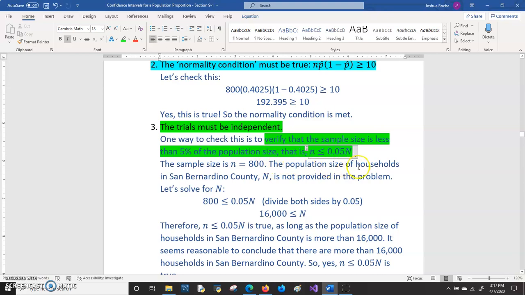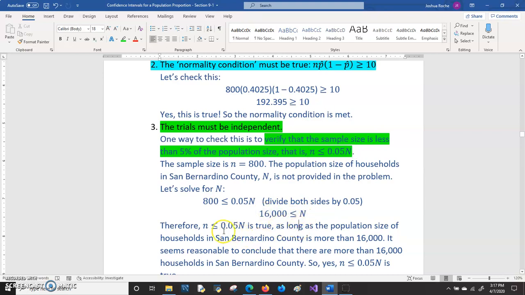The population size of households in San Bernardino County, so capital N, is not provided in the problem. But that's okay. We can not use it for now. We'll plug in 800 into this inequality and solve for capital N. Divide both sides by 0.05. And when you do that, you'll get 16,000 less than or equal to capital N. Or another way of saying that is that capital N must be greater than or equal to 16,000.